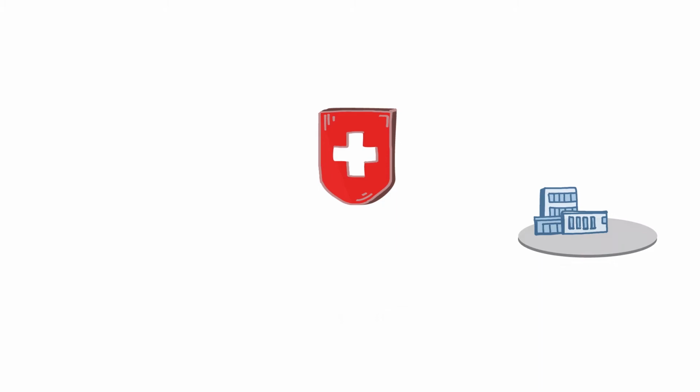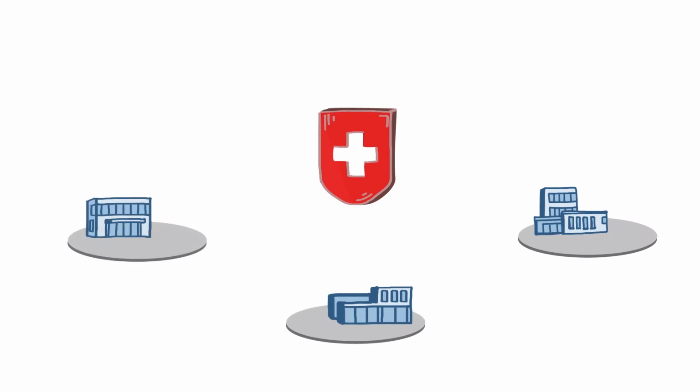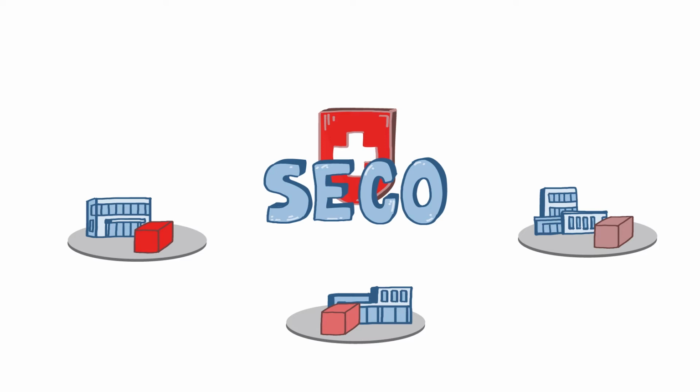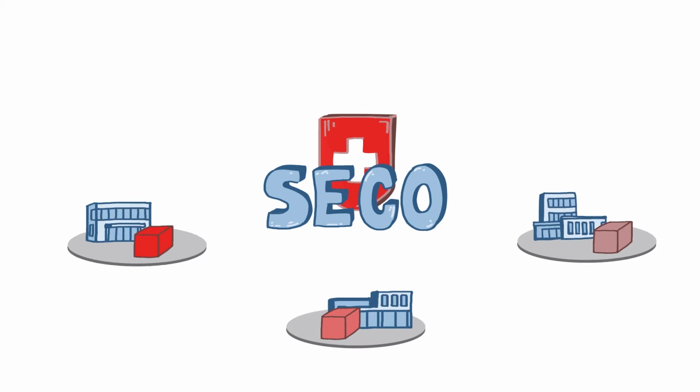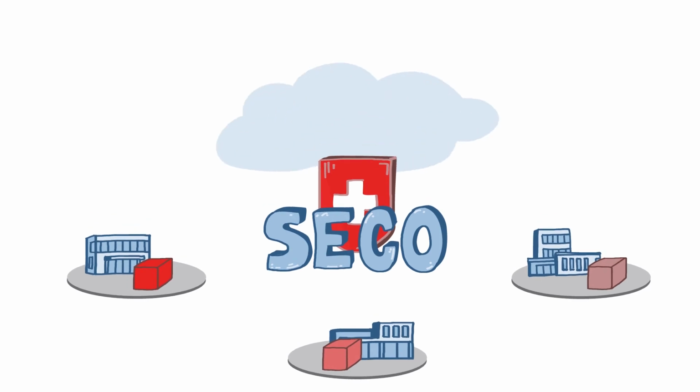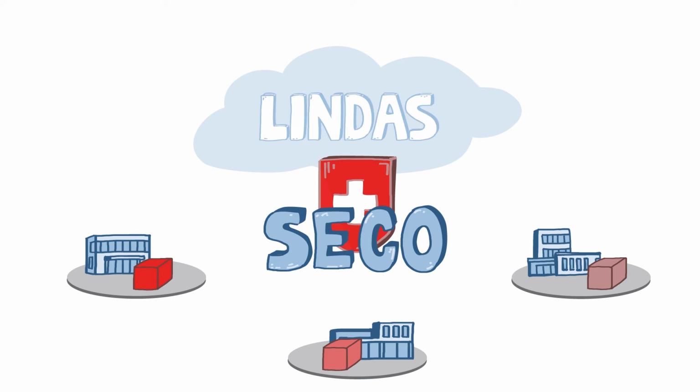In Switzerland, many public offices make certain information freely available. This data is accessible on the Internet. The State Secretariat for Economic Affairs, SECO, set itself the goal of making this data even more accessible. As part of the e-government strategy Switzerland, a new offer was therefore developed, the Linked Data Service, or in short, LINDAS. LINDAS offers data that can be automatically linked.